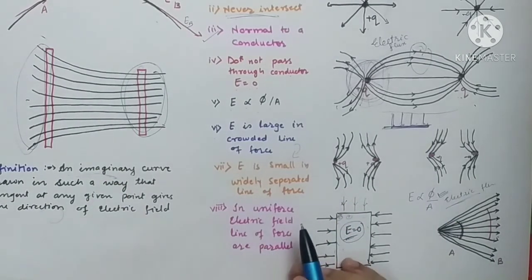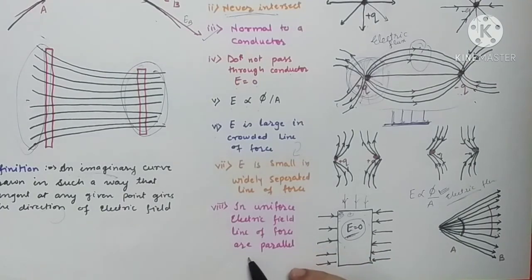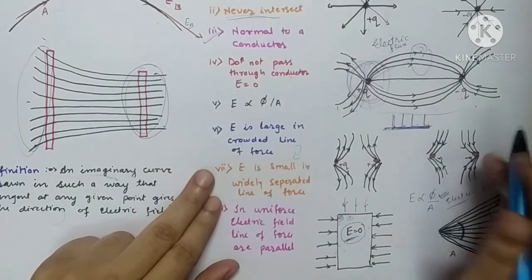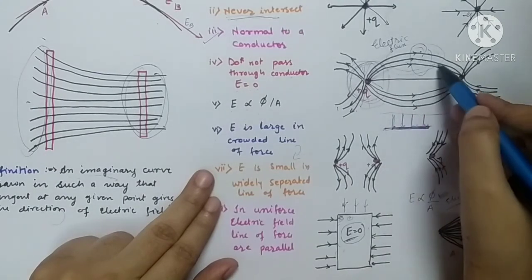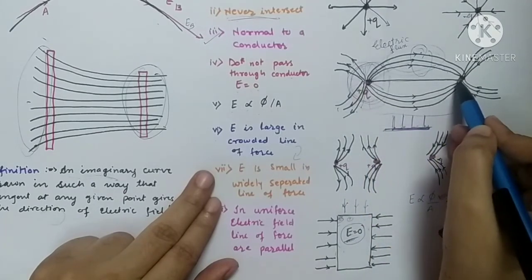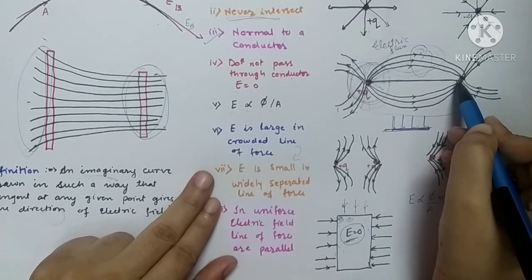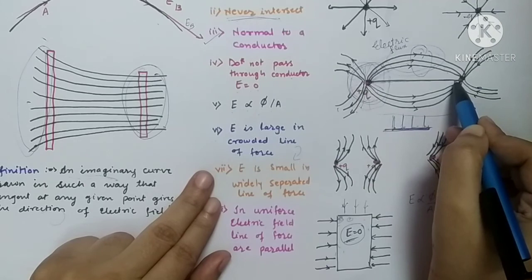And the last property is, in a uniform electric field, lines of force are parallel to each other. What is uniform electric field intensity? These are the curved lines. They are not uniform. They are changing their shape everywhere. What is a uniform electric field? See this line, which is just exactly between the two charges. It is a straight line. It is not changing its shape. Neither its shape changes nor its direction. So this is called a uniform electric field.